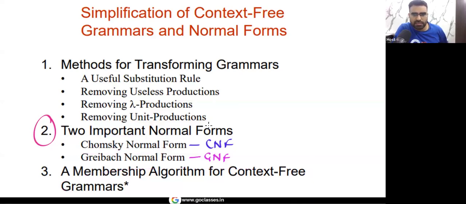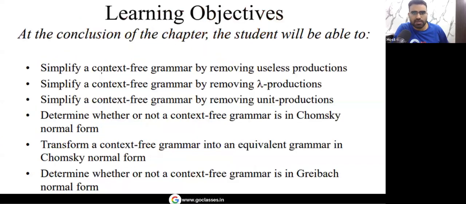Okay, so basically we need to study normal forms of context-free grammars. And this is what we have seen in the previous lecture, simplification of context-free grammar. So you can see in the previous lecture we have seen how to simplify a context-free grammar by removing useless productions, by removing null productions, by removing unit productions. This is what we have already seen. Now in this lecture we will focus on Chomsky normal form and also the Greibach normal form.